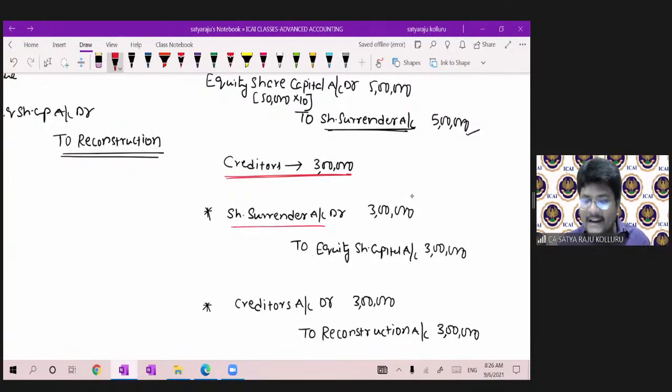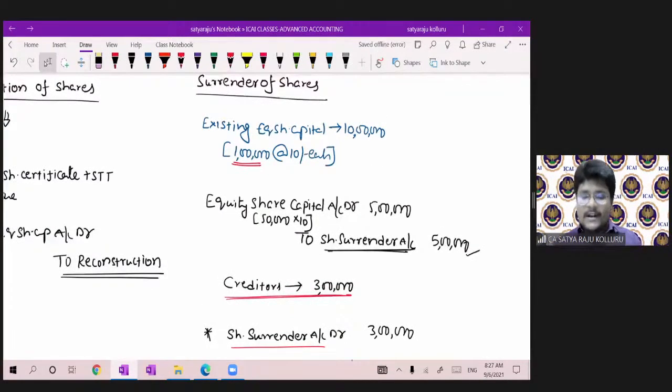Here, share surrender means, let us assume, reconstruction debit. Here reconstruction credit. Reconstruction debit and reconstruction credit cancel out, then the entry was creditors to equity share capital only. If you observe, the entry was creditors to equity share capital only. Did you understand why I am making reconstruction account credit? Again, I am telling you, concentrate.